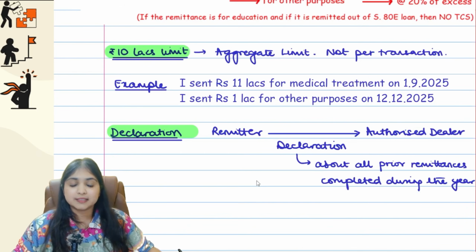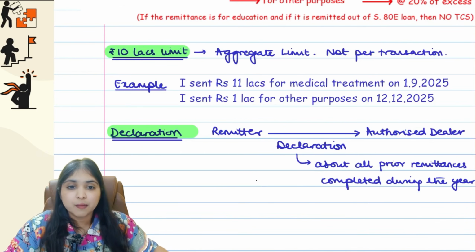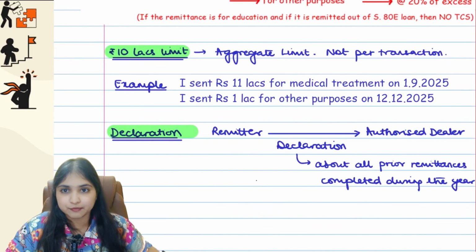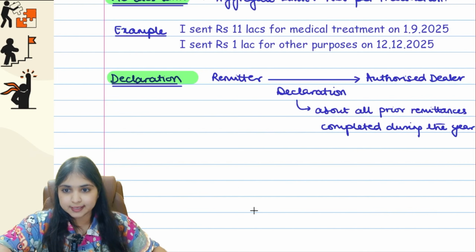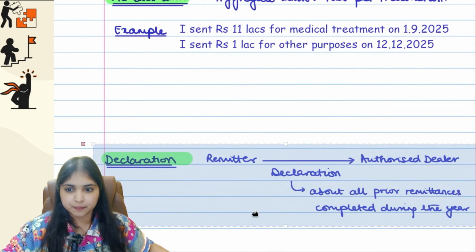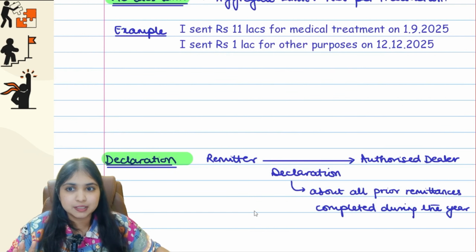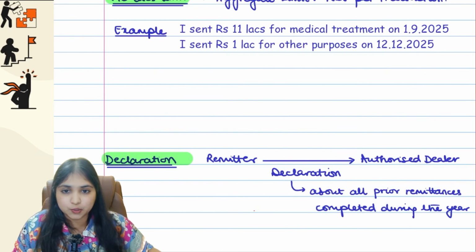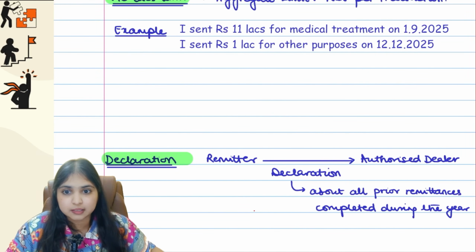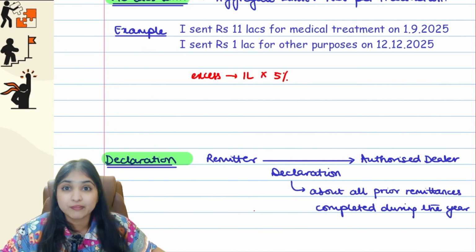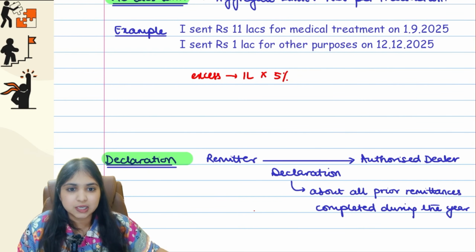For example, let's say I sent 11 lakhs for medical treatment on 1st September 25. So more than 10 lakh rupees. What is the excess above 10 lakh? 1 lakh is the excess. On this 1 lakh, 5% TCS. Why 5%? Education or medical purpose, 5%. So 1 lakh into 5% will be 5,000 rupees. This much TCS will apply.